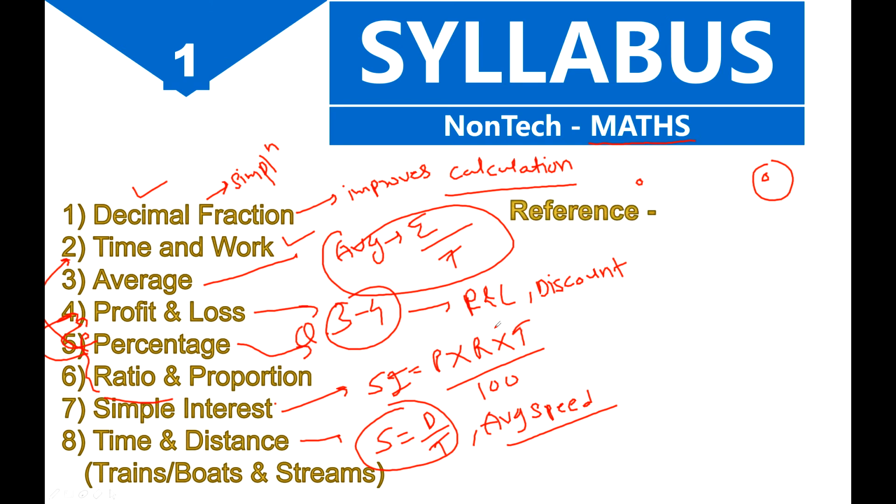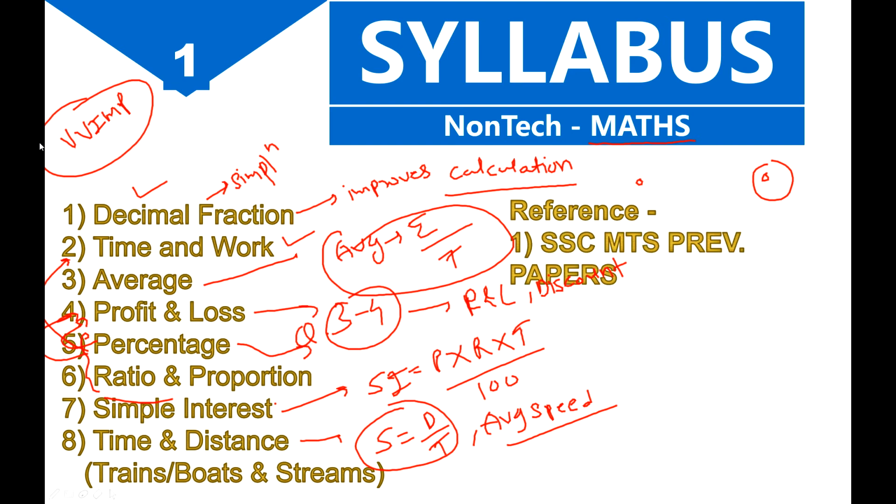Now see, these 8 chapters are very important for your exam. Very important. Just note it down. And now the reference, that is the books I will suggest you to study. That is your first thing: you should have SSC MTS previous year papers. SSC MTS is the exam, and you should have the previous year papers.